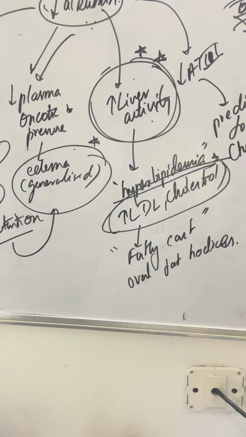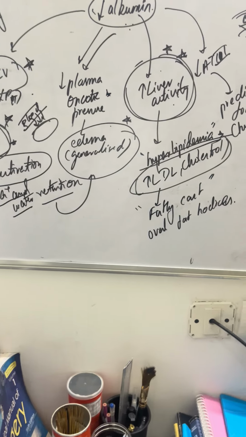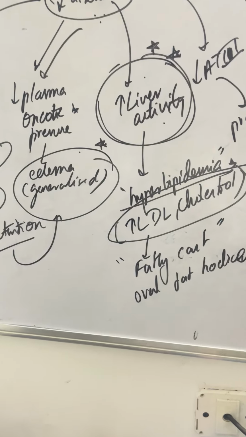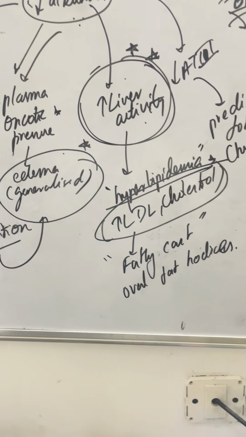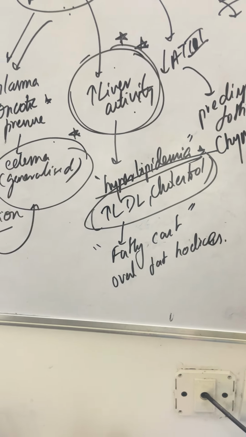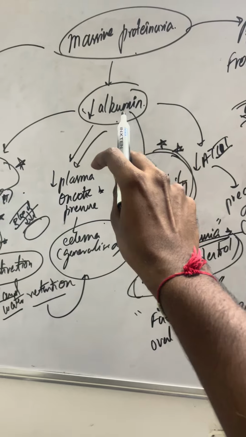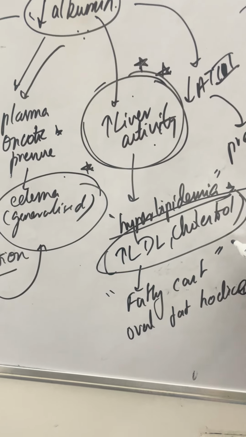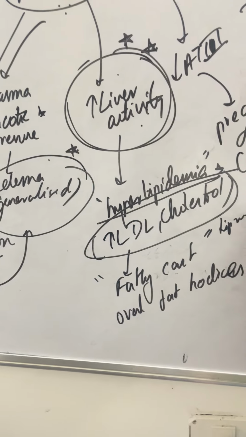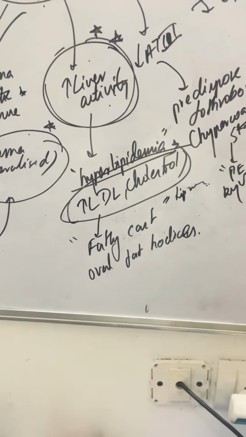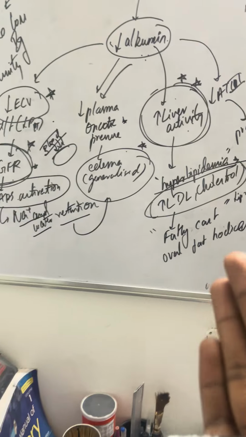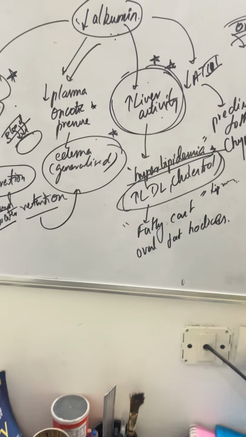There's one more way of explaining hyperlipidemia, apart from increased liver activity: since a lot of proteins are lost, one of those proteins could be lipoprotein lipase, I think. So when lipoprotein lipase is also lost, there is an increased level of LDL and cholesterol in the body.